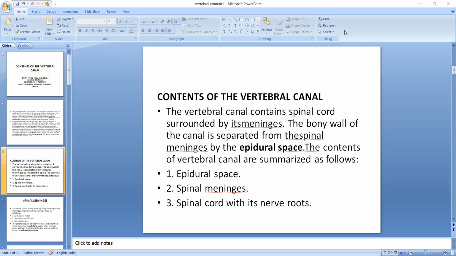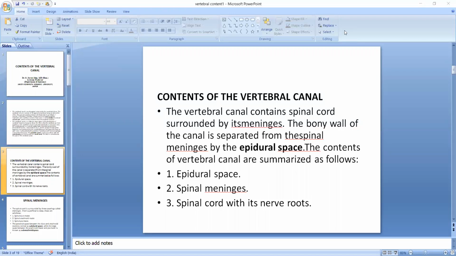Today we will discuss the epidural space, which is one of the contents of the vertebral canal. First, we will see what the vertebral canal is. The vertebral canal contains the spinal cord surrounded by its meninges, and the bony wall of the canal is separated from the spinal meninges by the epidural space.